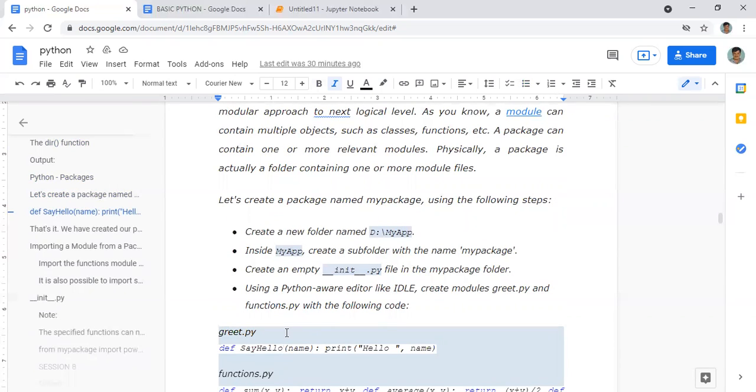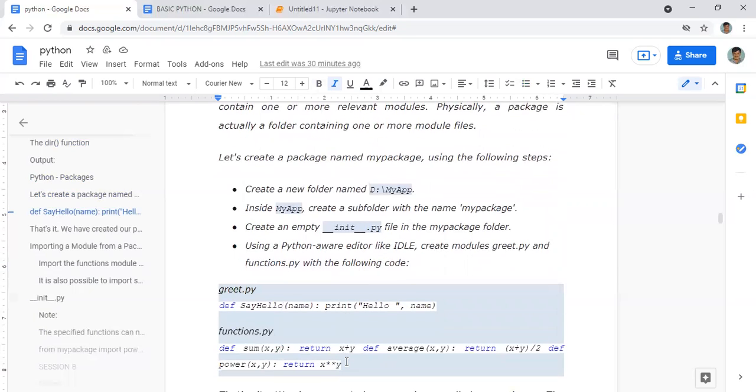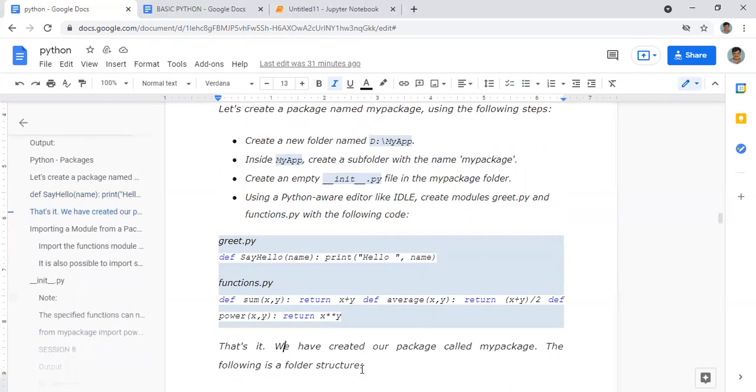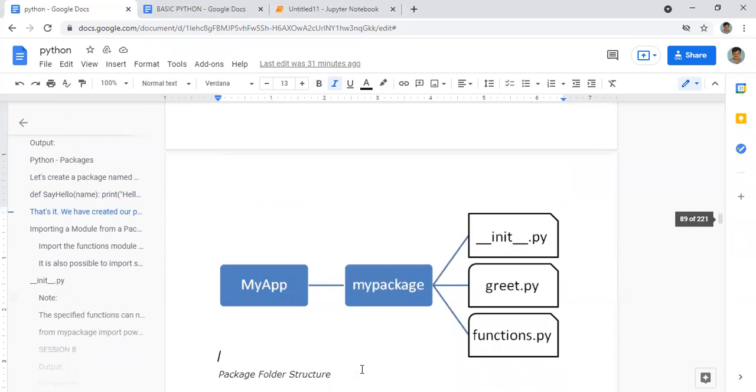If you want to create something inside that, you can say greet.py. Inside that we are giving some commands. Next one is functions.py, and inside that also we are defining some commands. Okay, yes. Then what will happen?